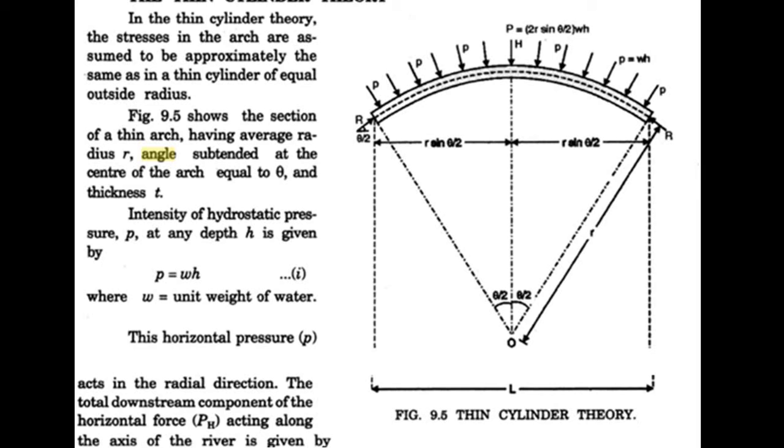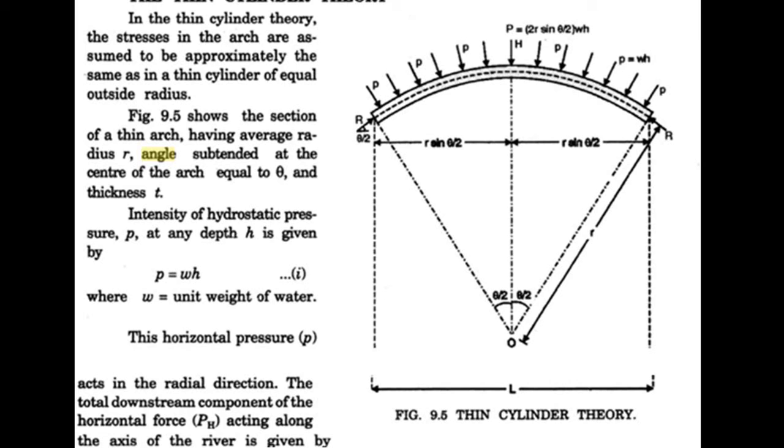You can see that P is equal to 2R sin theta by 2 into WH. W is the unit weight of water, H is the corresponding height at a particular section. WH is the pressure intensity, small p is equal to WH. Capital PH is the pressure force acting on the thin cylinder. Pressure force is pressure intensity into area.